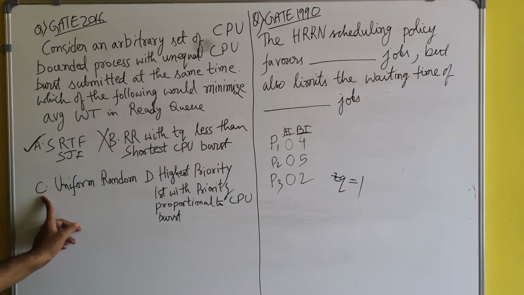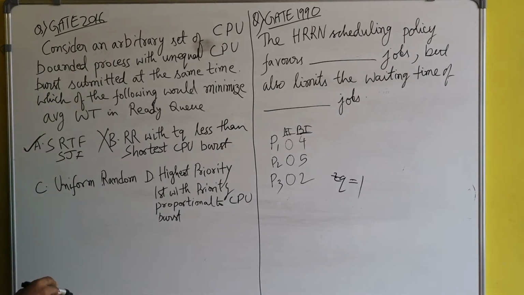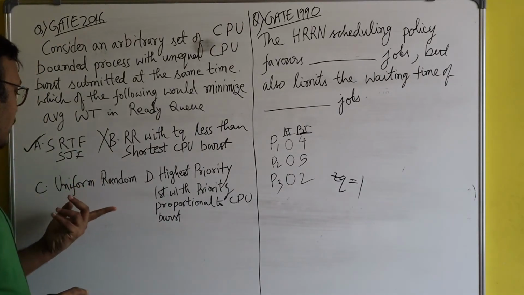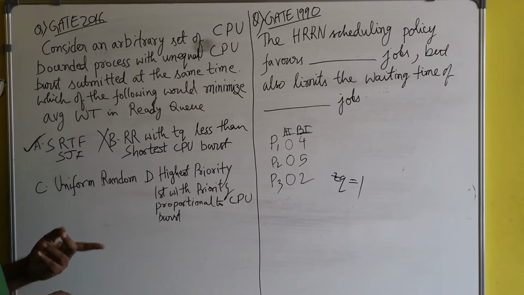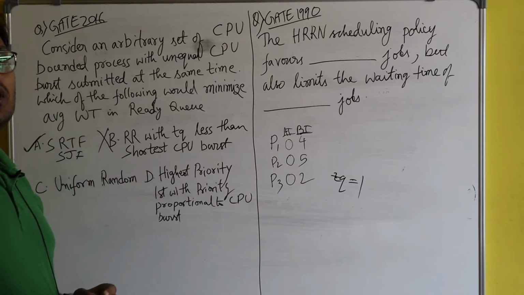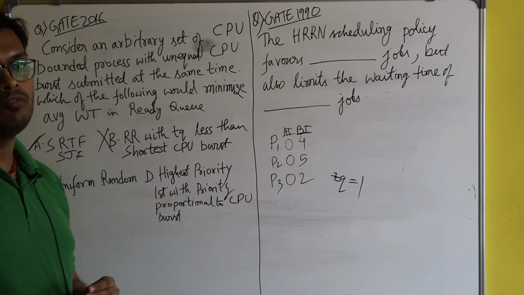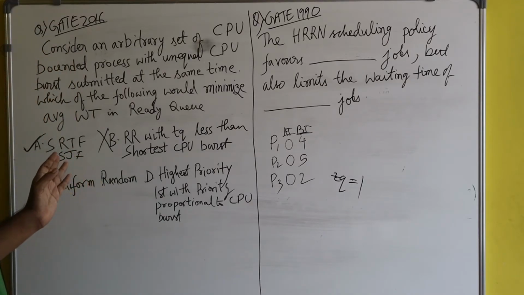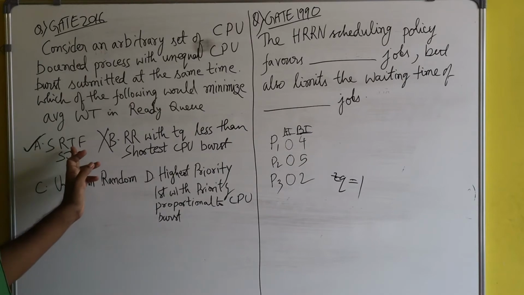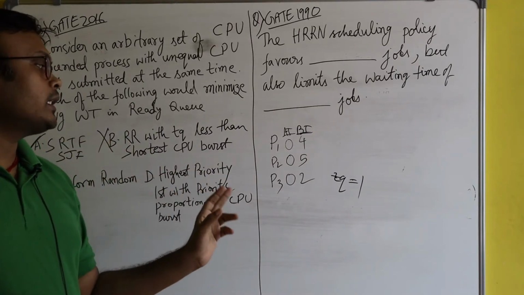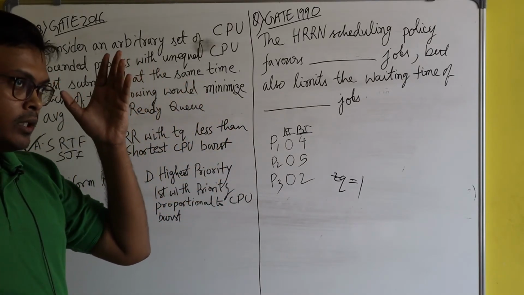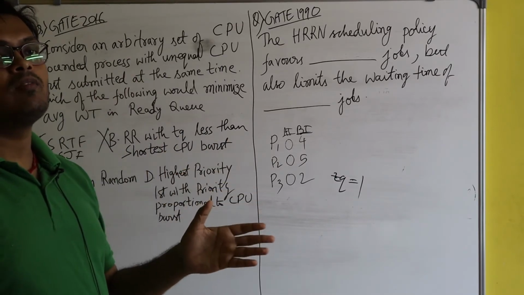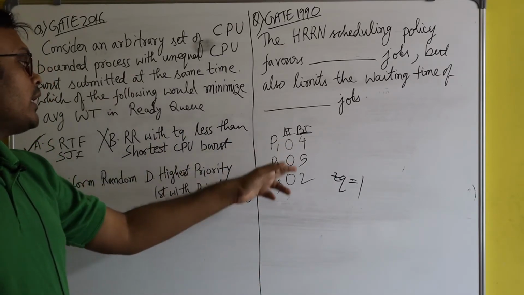And you see option C, uniform random. Actually, I don't know what is the meaning of this algorithm, what they want to say, but anyway, this cannot be the option, because I've already told you that the correct option is the shortest job first algorithm. Since it's written SRTF, just think of SRTF as converted into SJF. Why? Because the arrival time is the same.